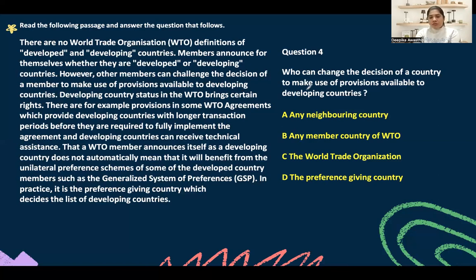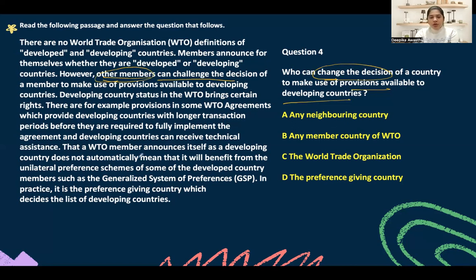Okay. So let's start with the questions. Who can change the decision of a country to make use of provisions available to developing countries? Who can change or challenge the decision? Other members can challenge the decision of a member to make use of provisions available to developing countries, isn't it? They announce themselves whether they are developed or developing, and then other members can challenge that.